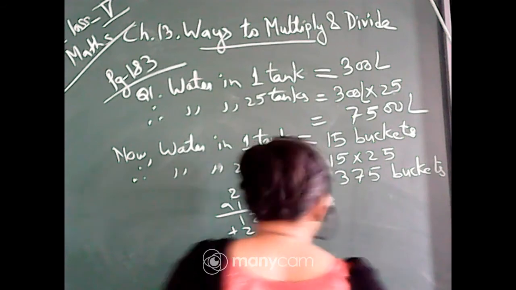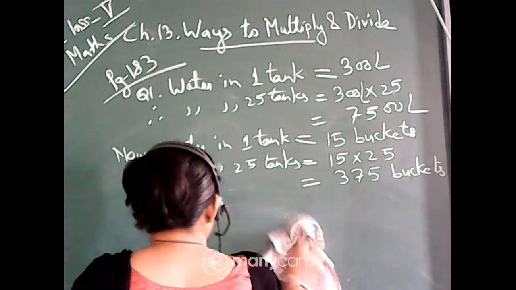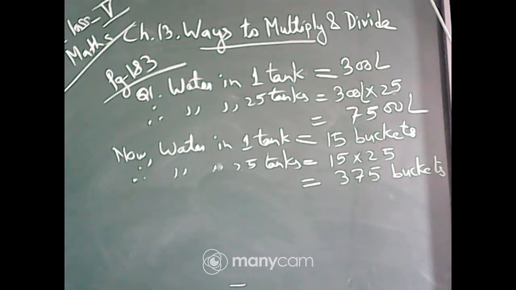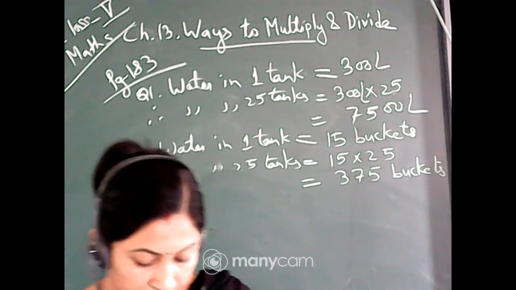So for the tank it is 7500 liters of water, and if you are calculating in buckets it is 375 buckets. Okay, so you will write how many buckets: 375 buckets in all can be filled with the water in 25 tanks. Okay, yes, now come to the second question.